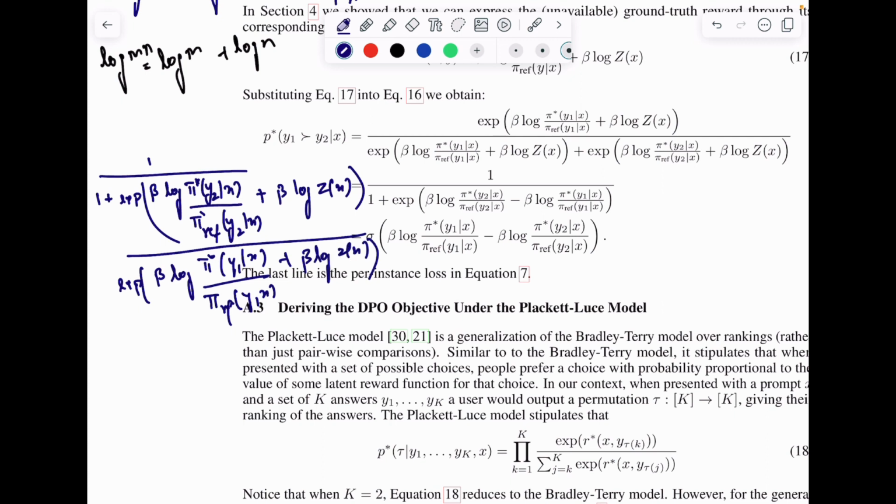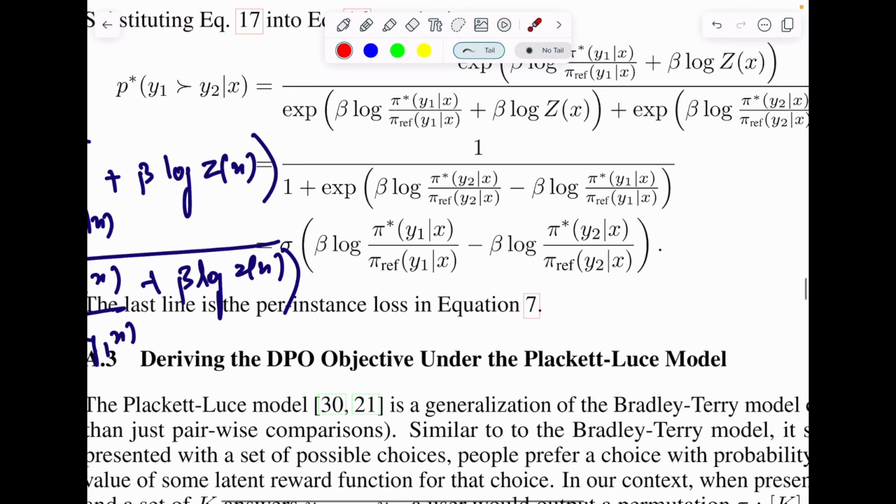Now we see that these two terms will turn out to be subtracting each other in the exponential power. That means exponential of a minus b will be there, where a is the numerator and b is the denominator. So these two terms, the log Z(x) terms, cancel out with each other, and you are left with this minus this: the term for y2 given x minus the term for y1 given x. Now this equation looks very familiar, 1 over 1 plus exponential of some term.